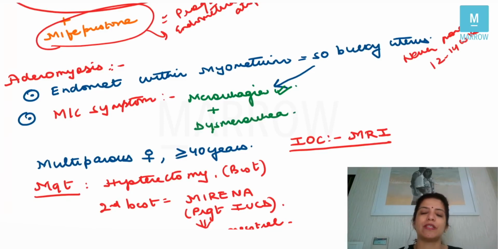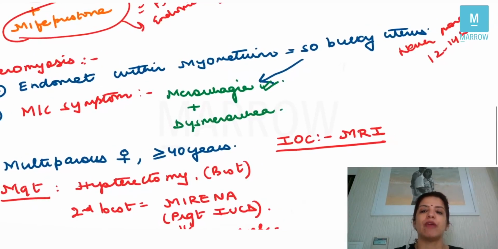The most common symptom in adenomyosis is menorrhagia. Why? Because the uterus is bulky, right? So the surface area of the bleeding increases. So there is a lot of bleeding, and a lot of bleeding is called menorrhagia. Apart from that, the patient will also have dysmenorrhea, right?